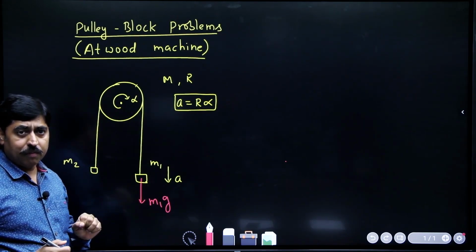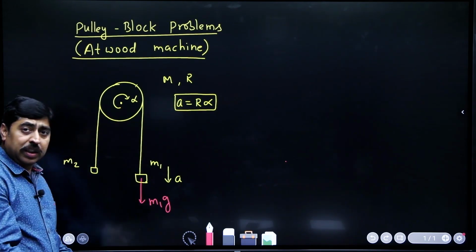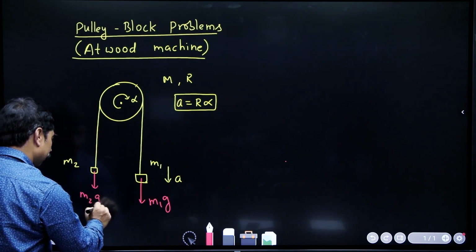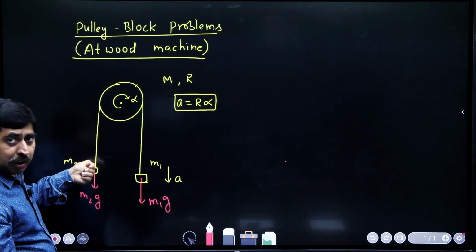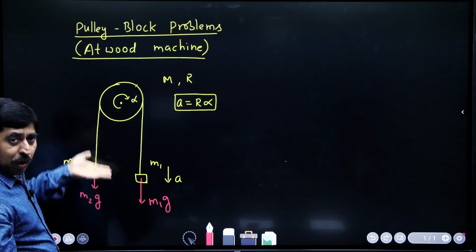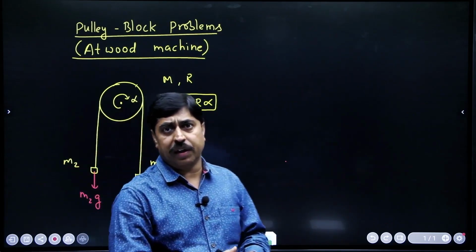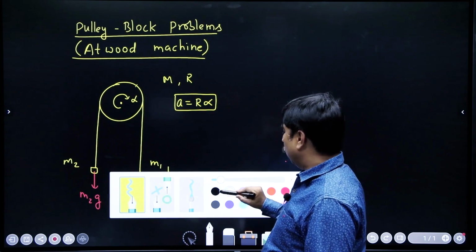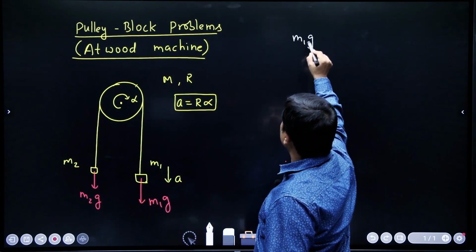But in this particular case, when this force tries to run the system, there is another force which is opposing the motion. This force m2g tries to hold on to this block. It does not allow this block to move easily. So roughly, we can think that the force responsible for running this whole train is m1g minus m2g.